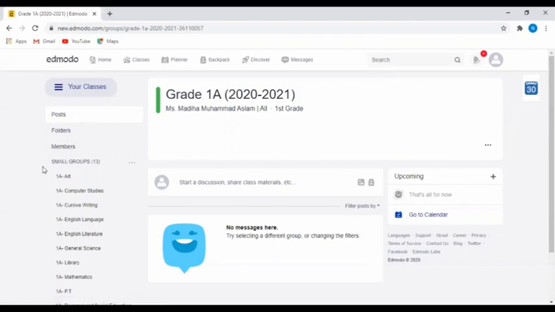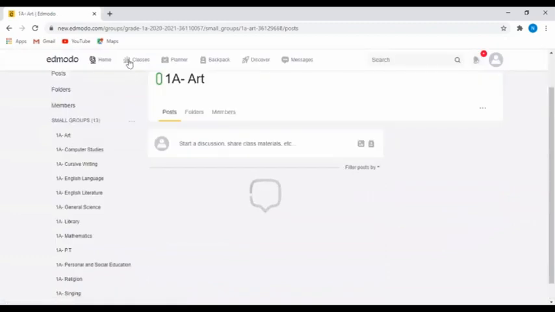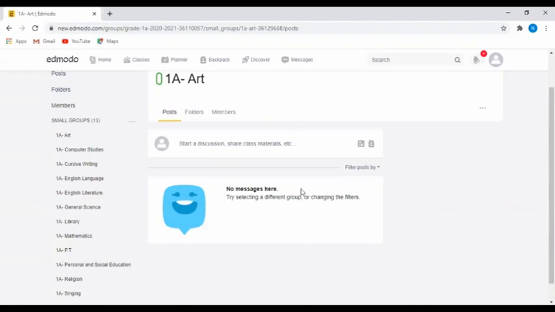Here you have small groups. In the small groups, you can find all the subjects that we are going to learn this year. The first one is art. When you click on art, now you are in an art section. So all the work related to art is going to be posted by your art teacher in this section. If you click on computer science, you will get all the work that is sent to you by your computer teacher. Same for all.